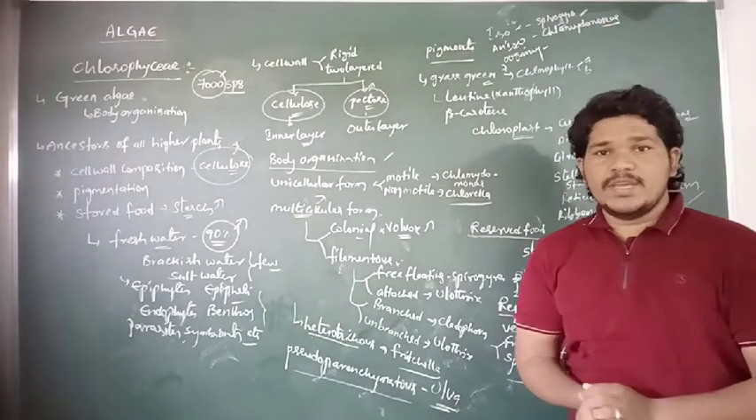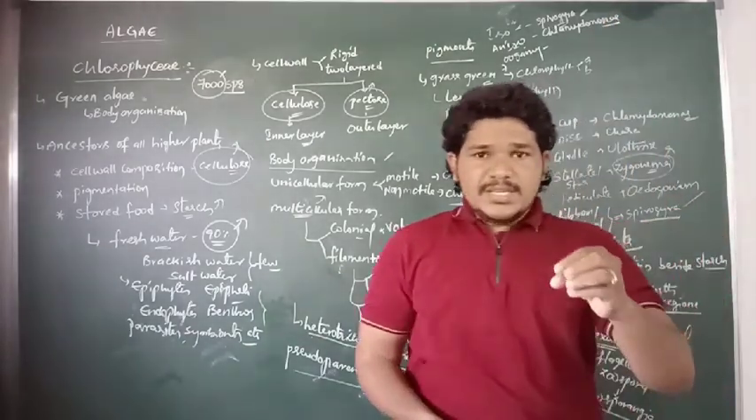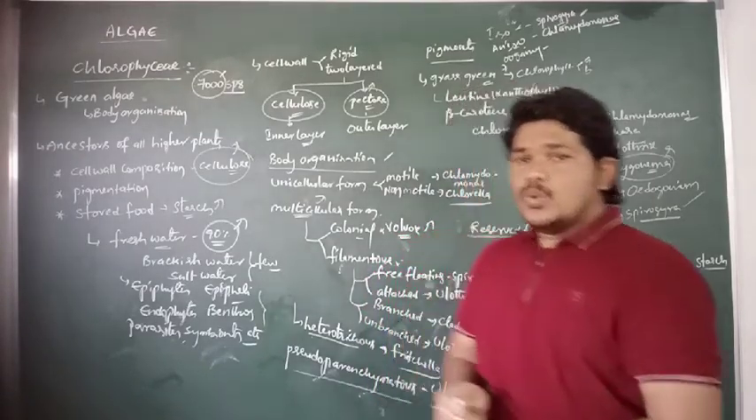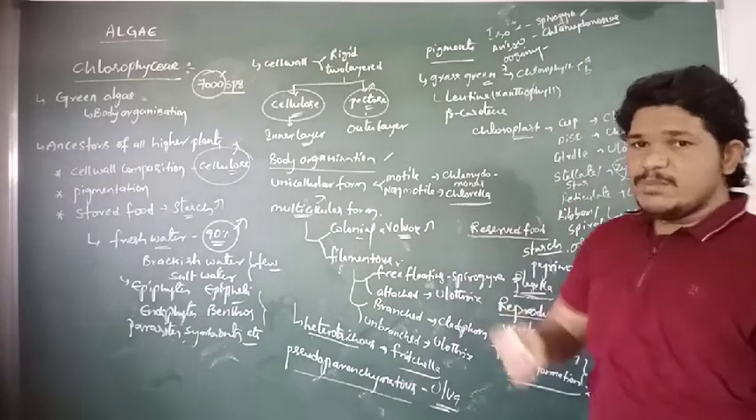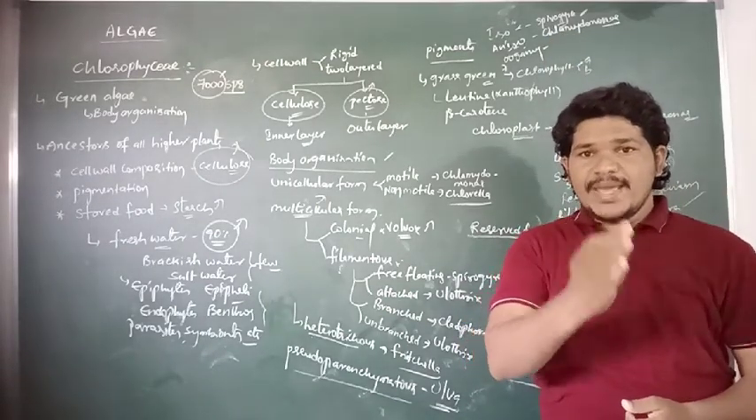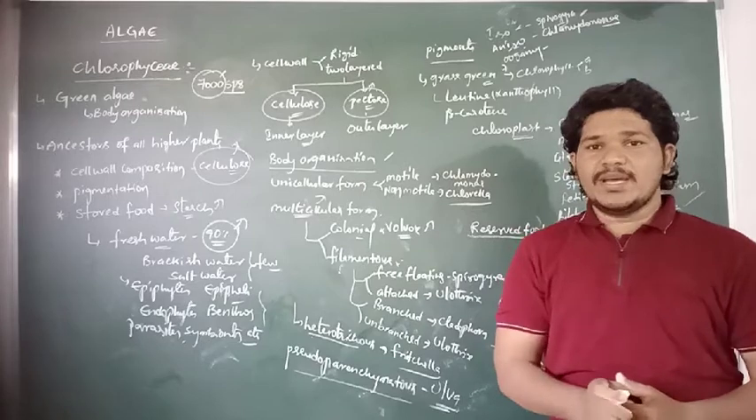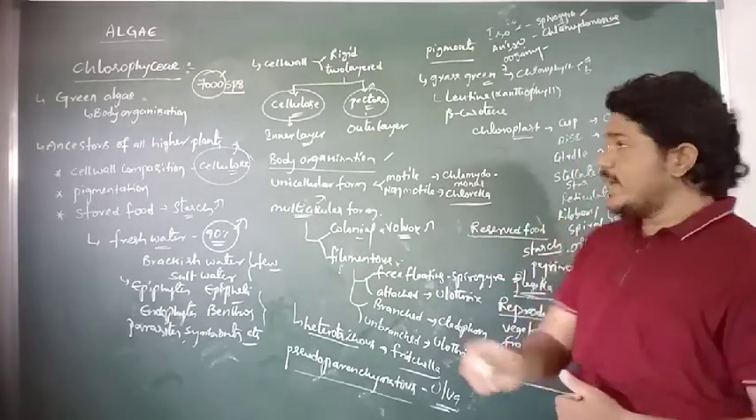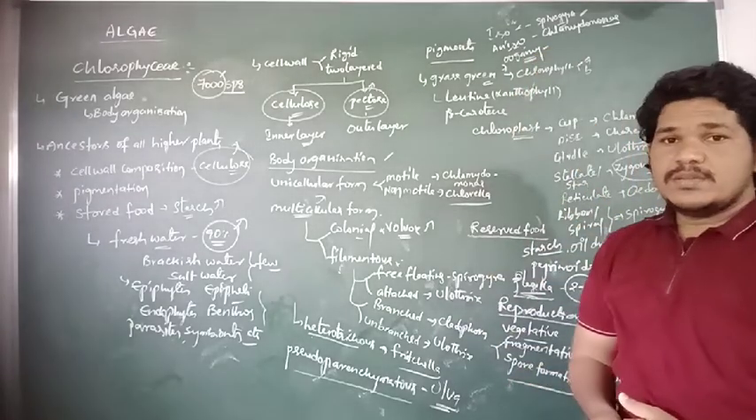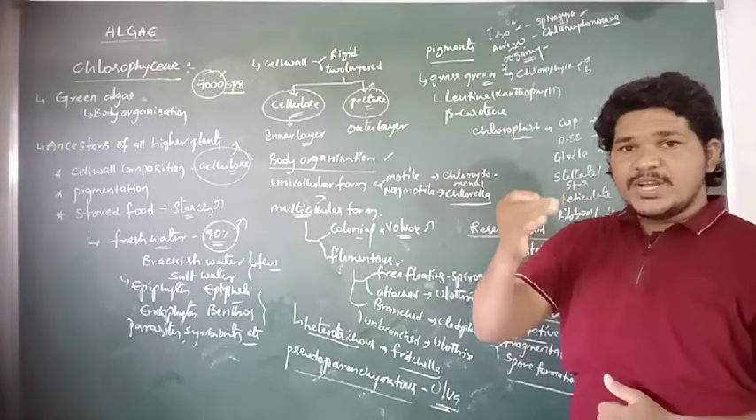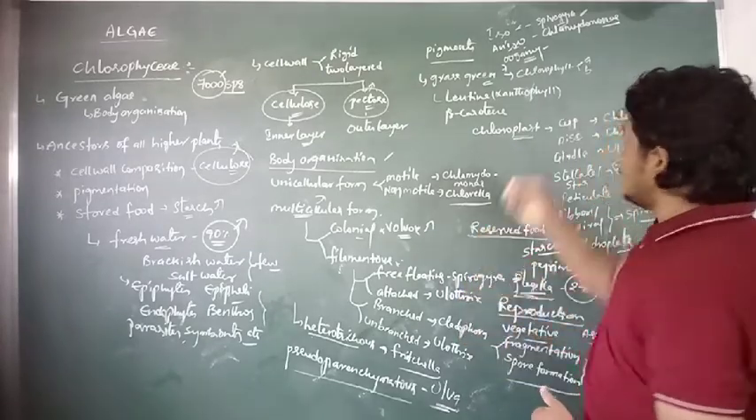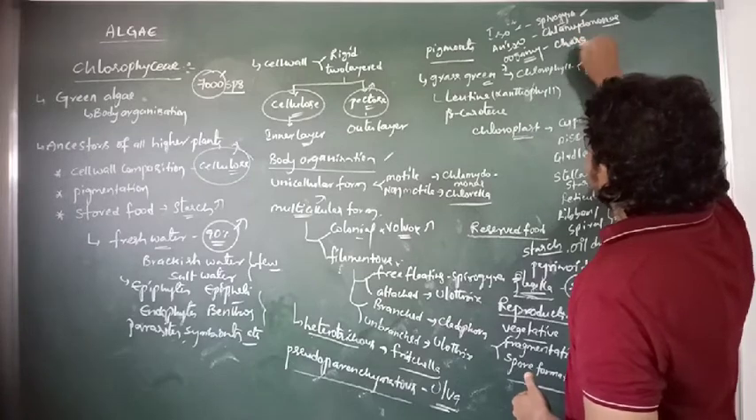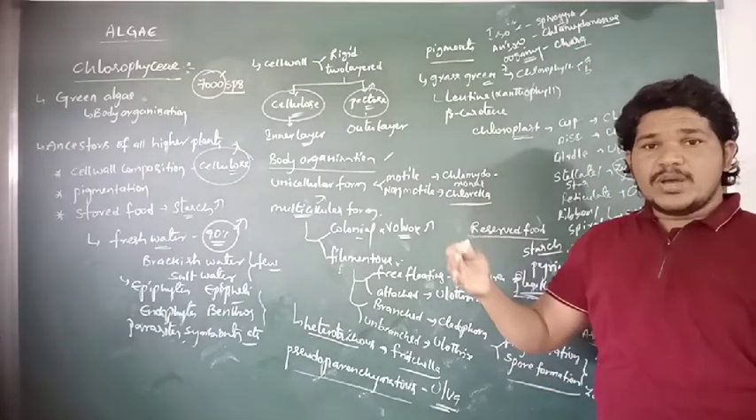And then oogamy. Oogamy means the species of algae which reproduce sexually by oogamy. Oogamy is nothing but the fusion of one small motile male gamete and a large non-motile female gamete, referred to as oogamy. That kind of reproduction occurs in Chara. So isogamy, anisogamy and oogamy.